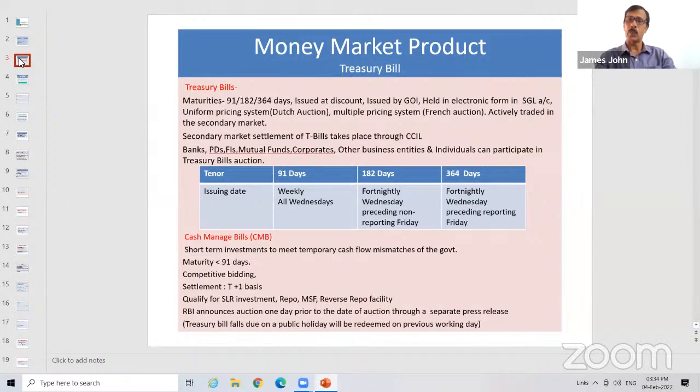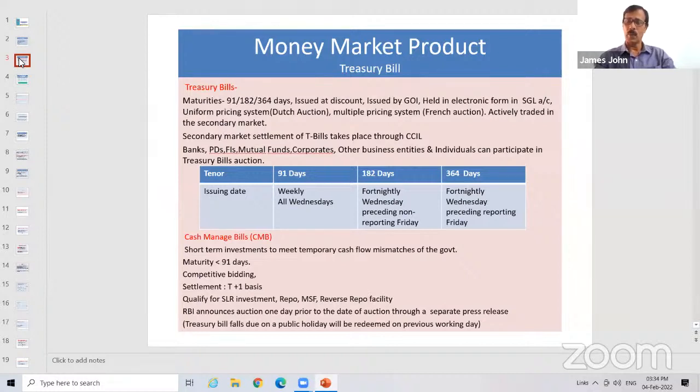Now, who are all the participants who can join this auction, participate in the auction? Any person, that means even individuals, primary dealers, banks, mutual funds, everybody, corporates, other business entities, and even individuals can participate in the treasury bill auction. The only thing is they should maintain an SGL account. What is SGL account?